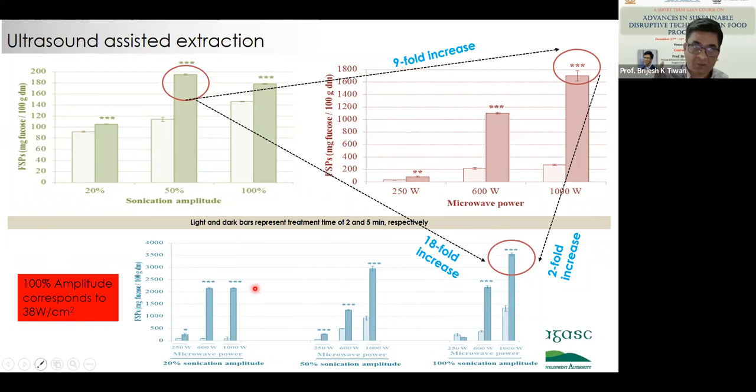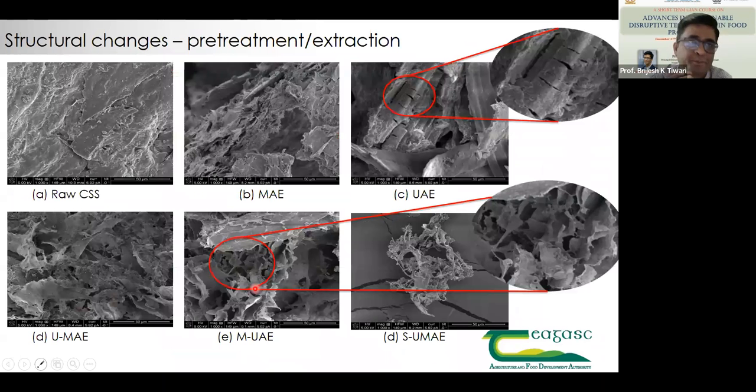But remember again, this is only applicable for a specific compound which was not temperature sensitive. A similar approach cannot be used for a temperature sensitive compound which starts degrading at 30 degrees or 40 degrees Celsius, because such a compound is very difficult to extract from the matrix. Now, if you look at the next here, this is an example from coffee silver skin. So we just wanted to see how the SEM images change when we use ultrasonic, microwave, and a combination of that.